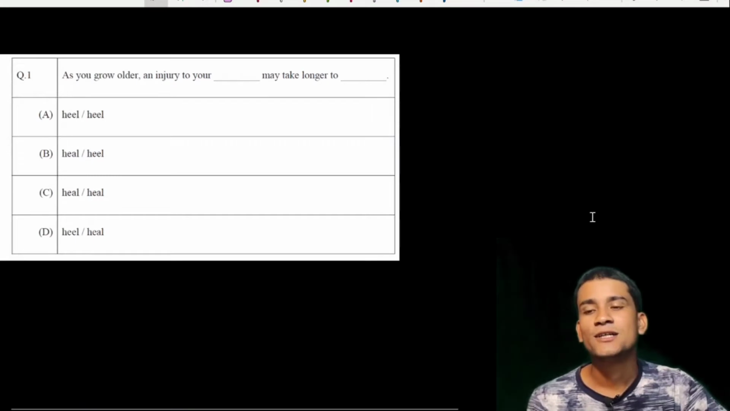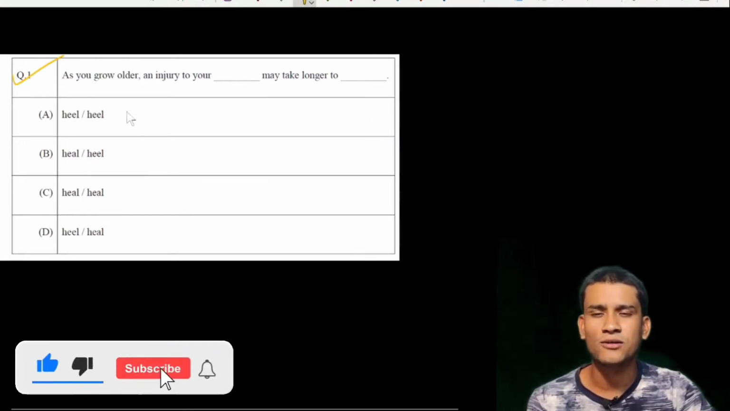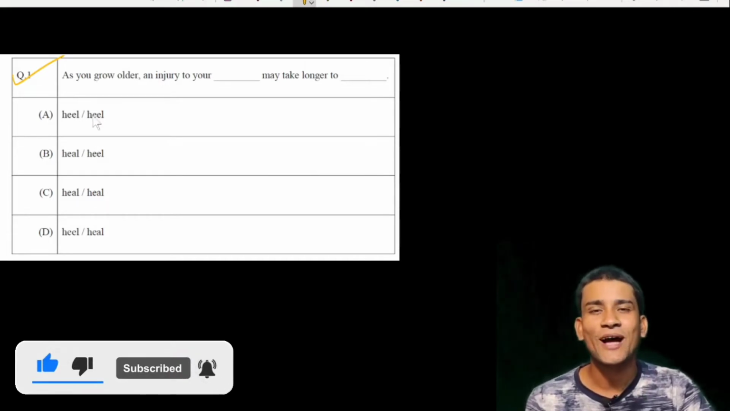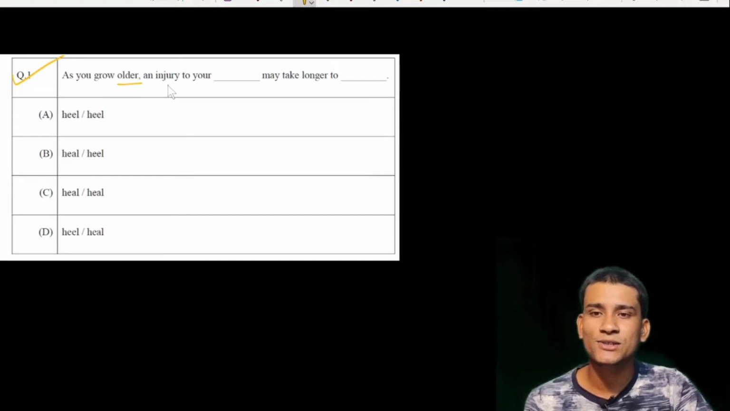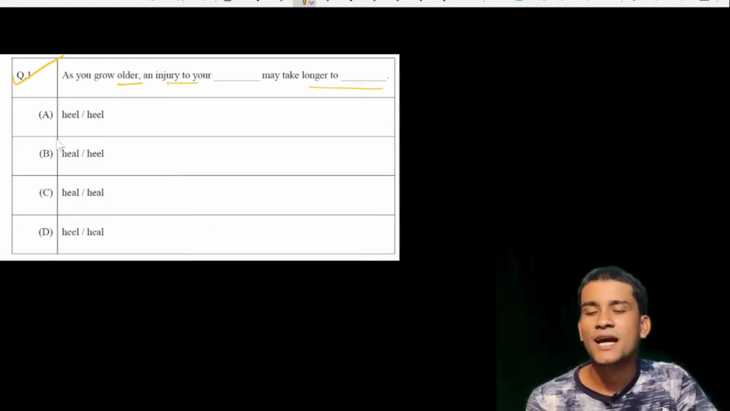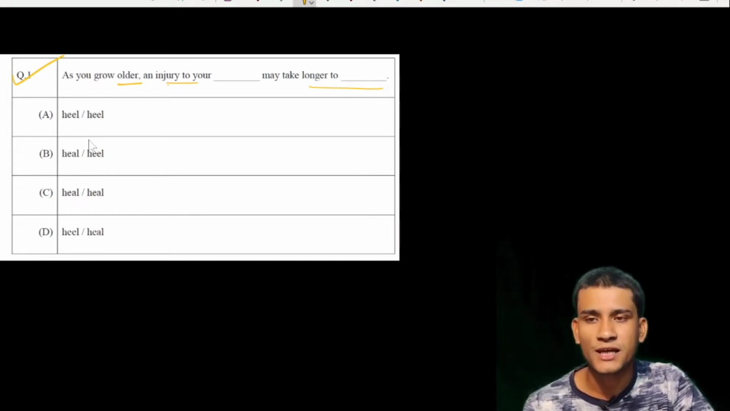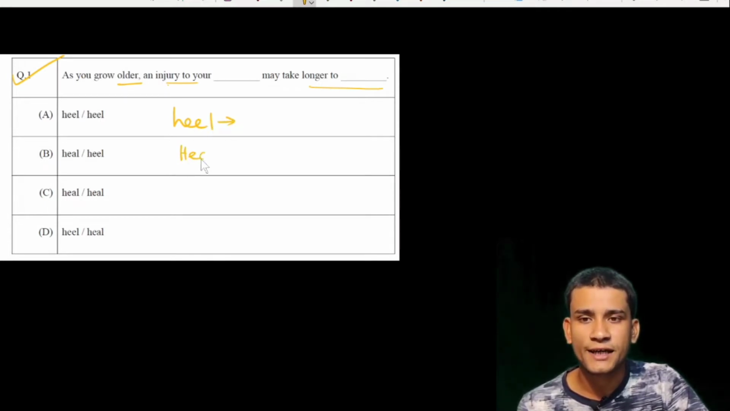Okay, let's start. Question number 1. This question is from verbal aptitude, the English section. As you grow older, the injury to your dash may take longer to dash. This is a question from English, and there are two separate words with the same sound but different meaning. One is H-E-E-L, heel, and the second one is H-E-A-L, heal.